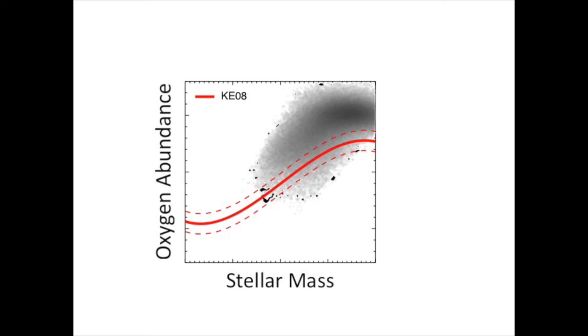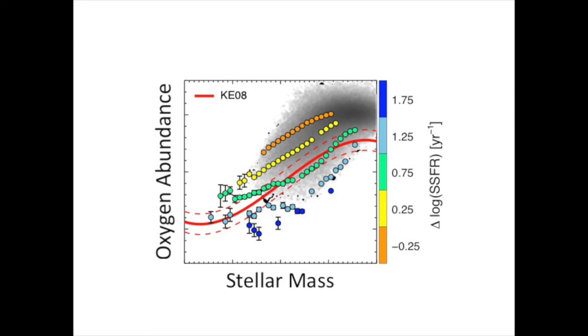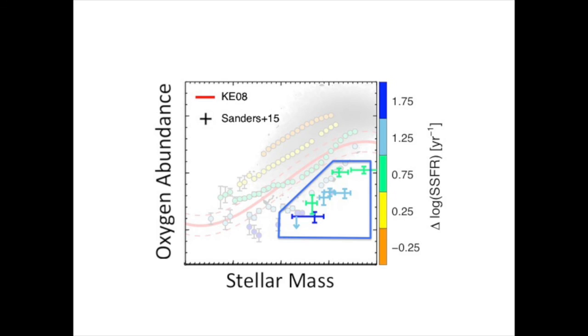We apply our calibrations to galaxies in the local universe and find that most galaxies have higher metallicities than previous calibrations suggest. We also find evidence that the dependence of oxygen abundance on star formation rate is a function of stellar mass, but the extent to which this is due to systematic effects associated with the bright emission lines themselves is not yet clear. Finally, we apply our calibrations to a sample of high redshift galaxies and find evidence that the mass-metallicity-star formation rate relation evolves with redshift.